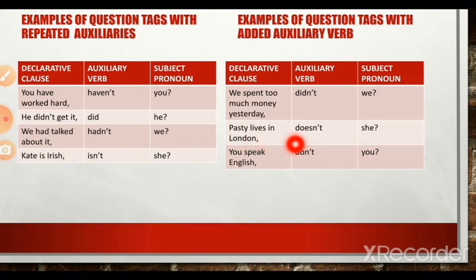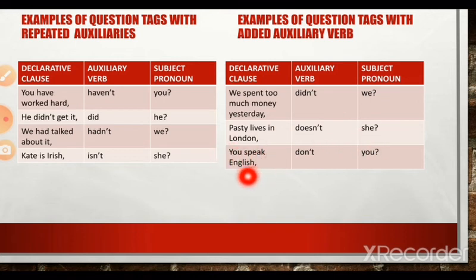So the present tense form of do is does. And since the subject is in the singular and the verb is also in the singular, you need to introduce the present singular form of do, which is does. Since Pasty lives in London is an affirmative, here in the question tag it becomes a negative. Doesn't she?